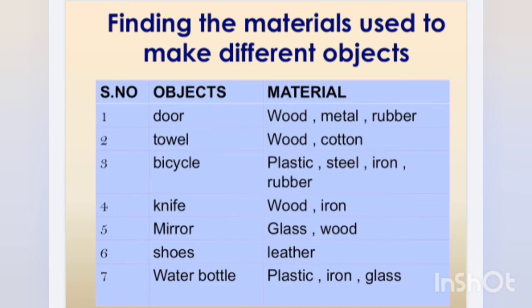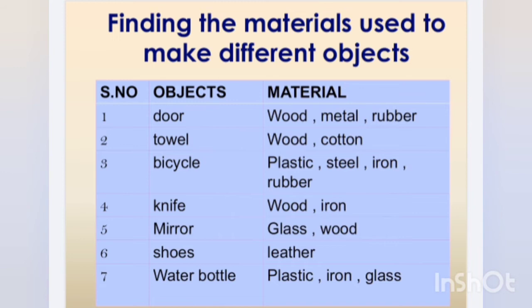We can make a pot using mud, plastic, or iron. Here we saw how objects can be made of different types of material.